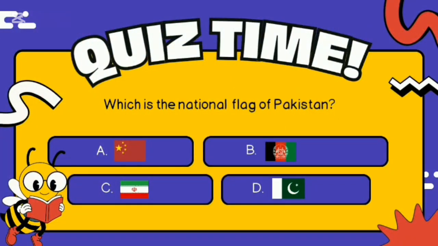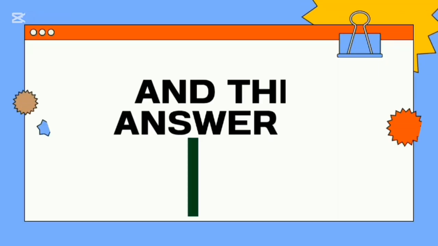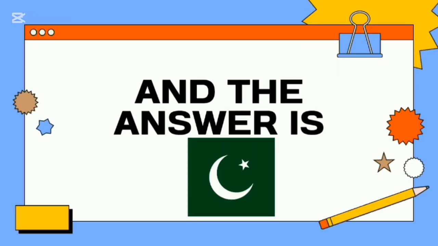Next question: which is the national flag of Pakistan? A, B, C or D? And the answer is option D.